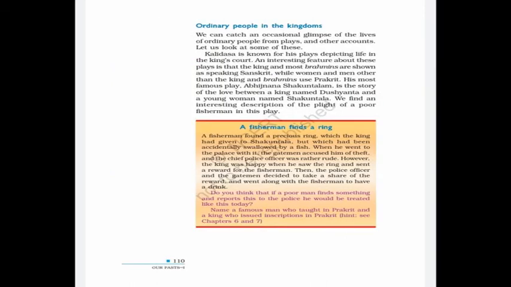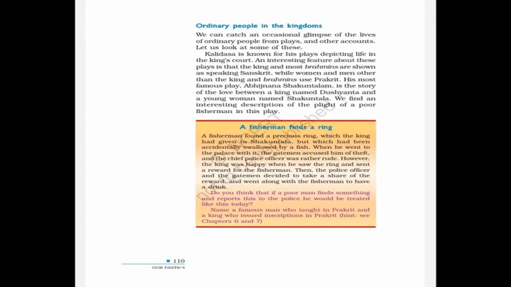We know about the life of ordinary people in the kingdoms from the plays and poems written by poets and writers. Kalidasa was a well-known writer of that time. In his plays, the Brahmins spoke Sanskrit, while non-Brahmins used the language of Prakrit. His most famous play, Abhijnana Shakuntalam, tells the story of the love between the king named Dushyanta and the young woman named Shakuntala.